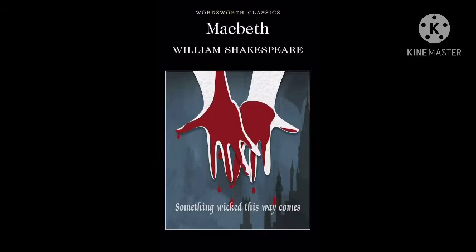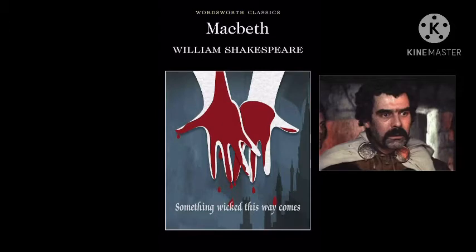Now time for the foil character for Macbeth, Macduff, a man who is very loyal to his country and to his family, especially. Macduff decides to side with Malcolm in taking down Macbeth. Malcolm and Donalbain are King Duncan's two sons that would have been heir to the throne if they hadn't fled in fear. Macduff ends up chopping off Macbeth's head in their final battle at the end of the play.